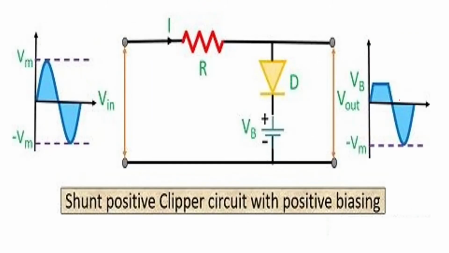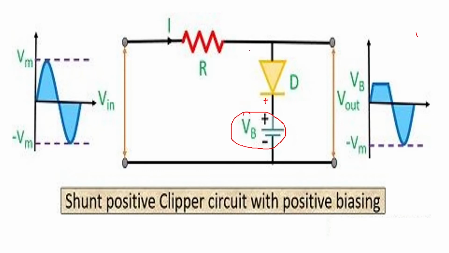Similarly, you can have a shunt positive clipper circuit with positive biasing. So you are going to apply a voltage VB along with the diode. Here you can see you are applying voltage VB. This plus voltage is applied here, so the cathode is made more positive with respect to the anode.